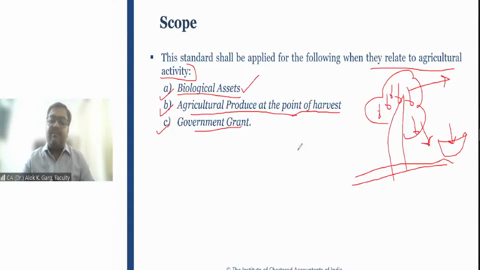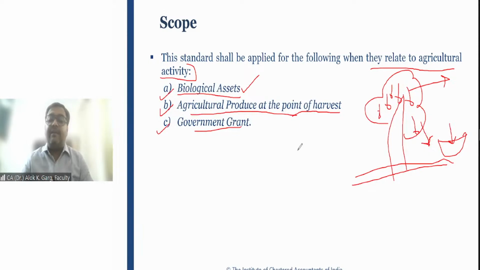So government has come up and told that if you produce minimum 5,000 kgs of wheat, we will give you a grant of 5 lakh rupees. So this grant is related to agricultural activity.